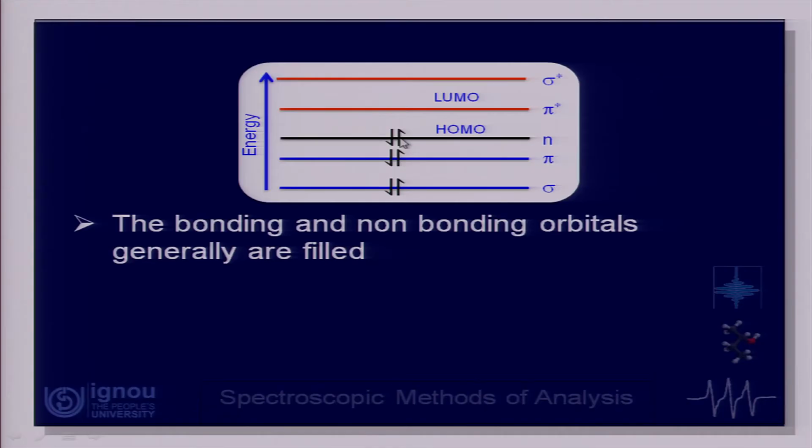When that happens, in a molecular orbital energy level diagram, the highest occupied molecular orbital, in this case as shown here, this n, is called HOMO, that is highest occupied molecular orbital. The next orbital is called LUMO, that is lowest unoccupied molecular orbital.